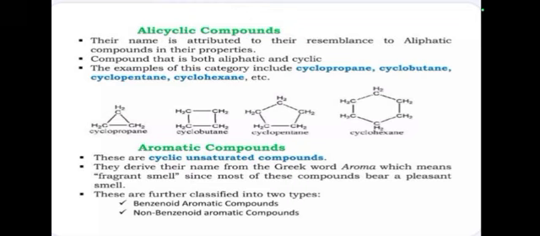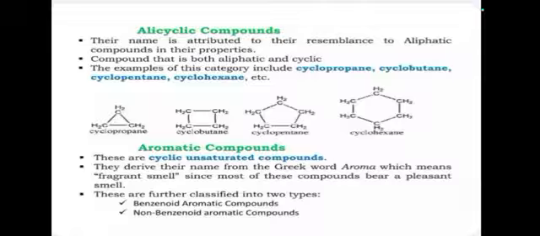The second type of homocyclic compound is aromatic compound. Aromatic compound means the molecules contain a benzene ring. That is called aromatic compound. This compound is a cyclic unsaturated compound, but alicyclic is a cyclic saturated compound. It is derived from the Greek word aroma, meaning fragrant smell. Since most of these compounds bear a pleasant smell, they are named aromatic.